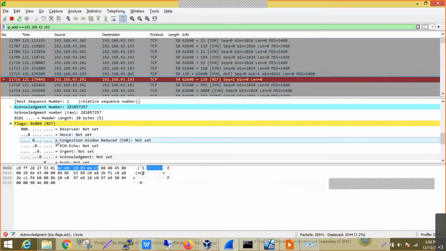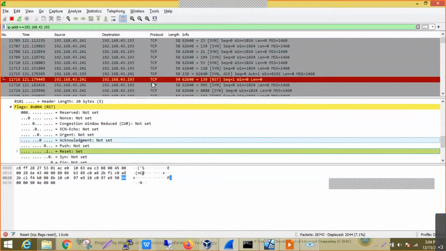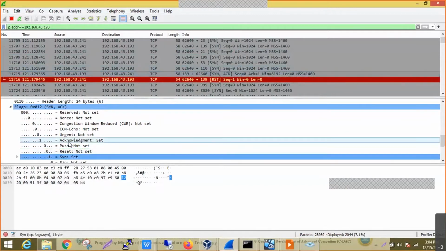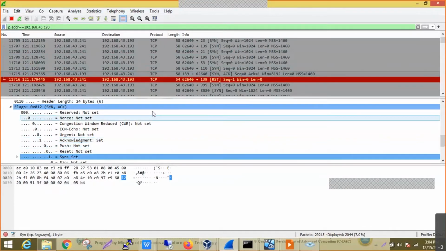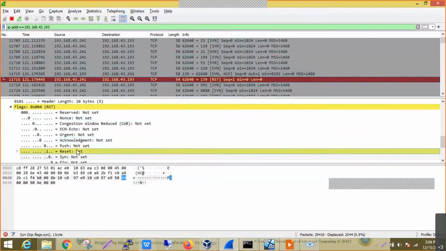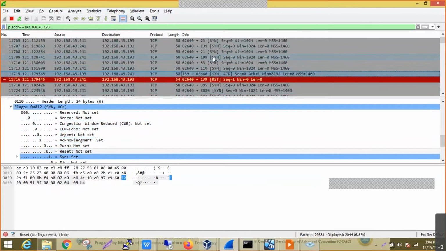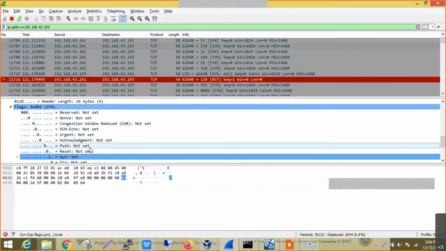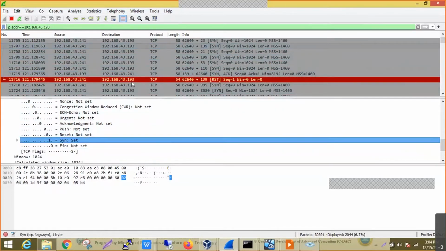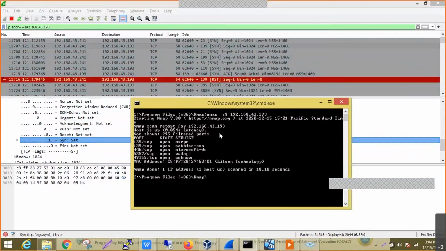We can also observe the flags that are set in the packets. We see here the reset flag is set to 1, and in the earlier case, we have SYN plus ACK, and in the SYN packet, the SYN flag is set to 1. So if we use this in combination with Wireshark packet capture, it is very easy to understand the kind of communication that is happening in the background. Okay, similarly, we'll try another scan.